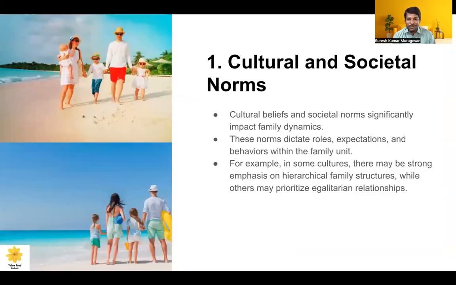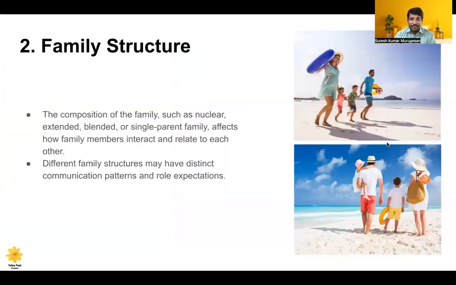So let's see them one by one. Cultural and social norms: how do they influence family dynamics? When we have cultural beliefs and social norms, they hugely impact our family dynamics. These norms dictate the roles, expectations, and behavior within the family unit. For example, in some cultures there may be a strong emphasis on hierarchy in family structures, so we have to respect the elder members and obey what they say. Others may prioritize egalitarian relationships, meaning they give equal importance to all members. So it varies from one culture or social norm to another, and we have to accept it.